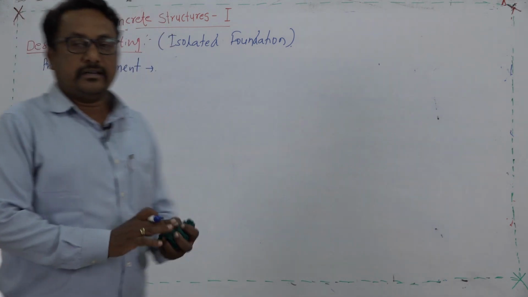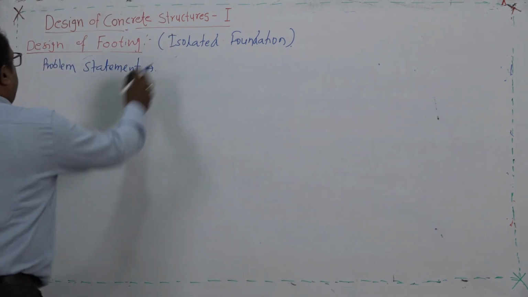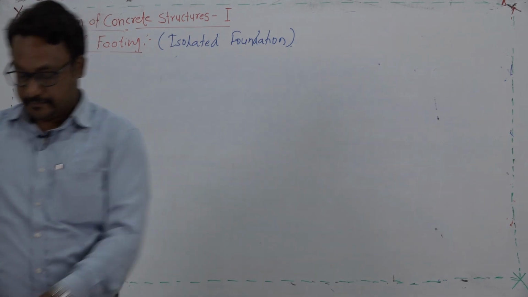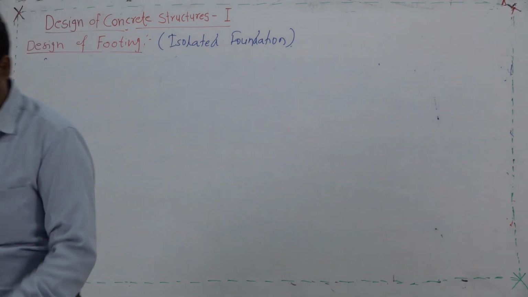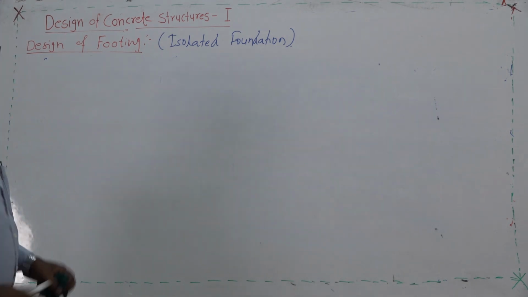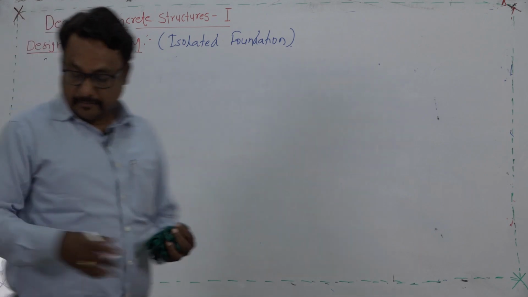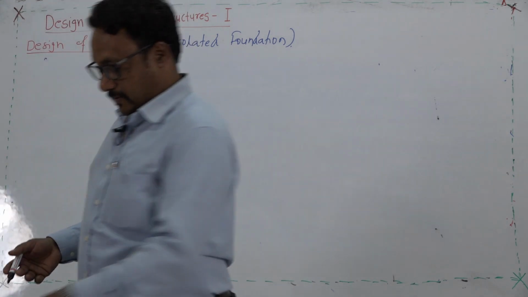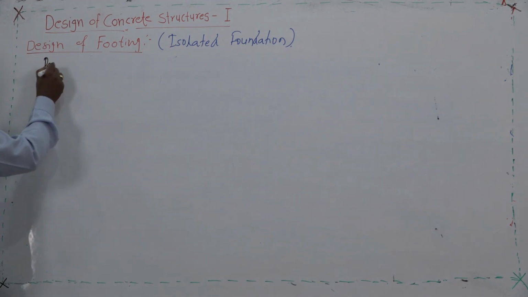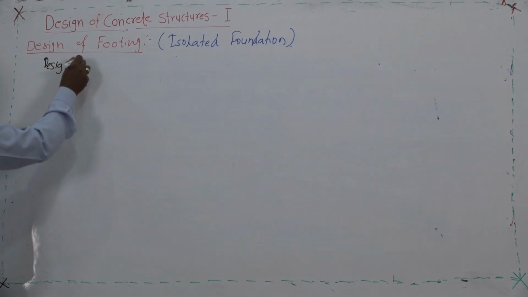So, let us start the design. I am going to take help for the calculation. First we will start with the design of the column.